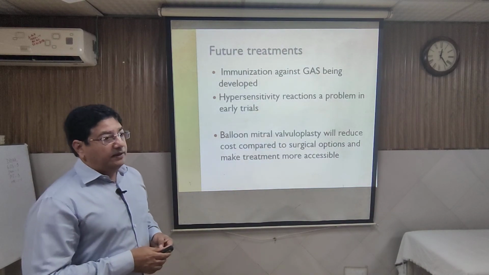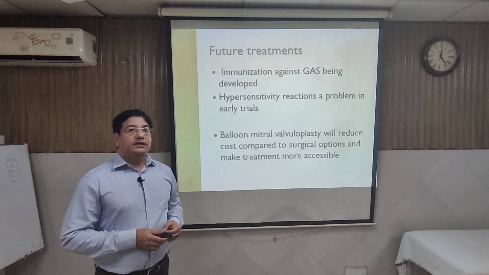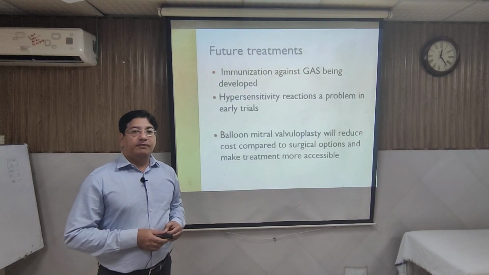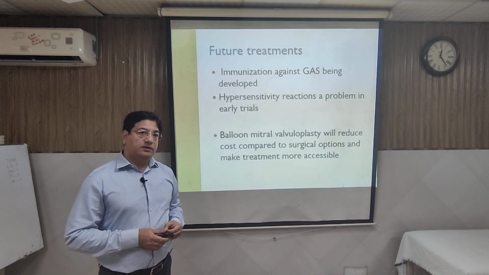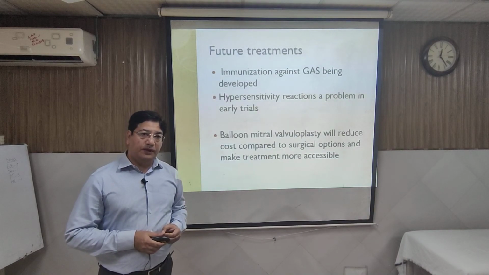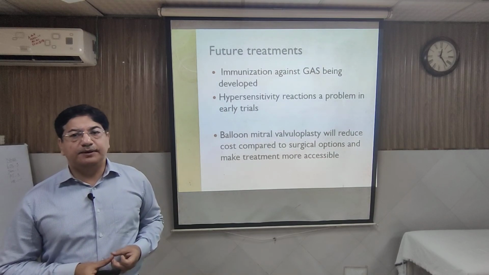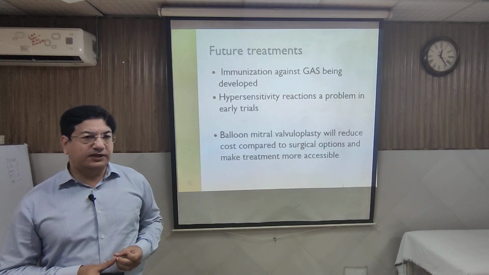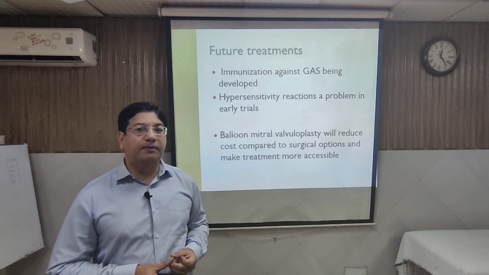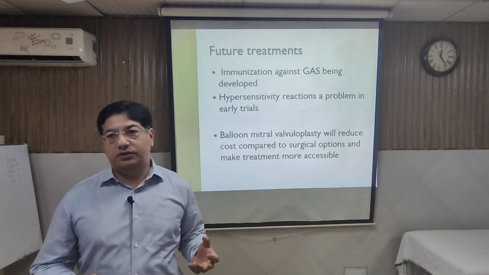What is the future treatment? When we were students, there were discussions that it can be prevented by developing a vaccine against the Streptococcus group A beta hemolytic organism. This is still at the experimental stage. I have not seen this vaccine being given in any part of the world as a mass vaccination.